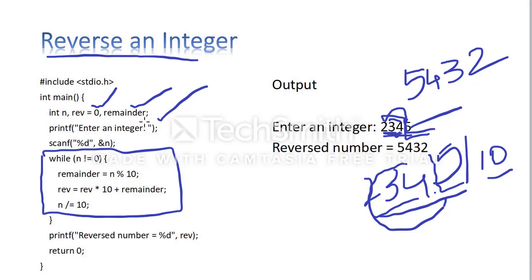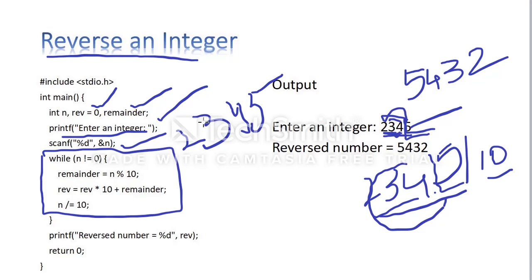You can take any variable here, choice yours. Next, printf, enter an integer. You can enter any integer with more than one digit, because if you enter a single digit it will produce the same number. So printf, I am entering an integer. Next scanf, you are taking the integer, like 2, 3, 4, 5 is your number.